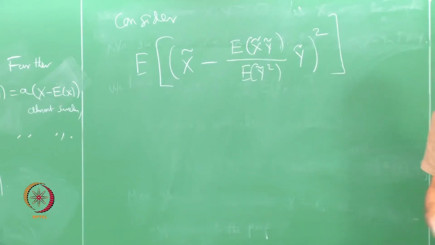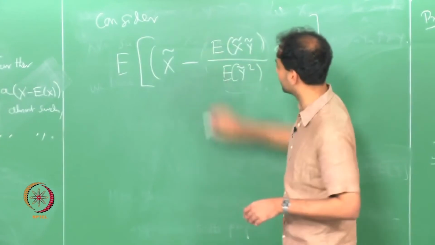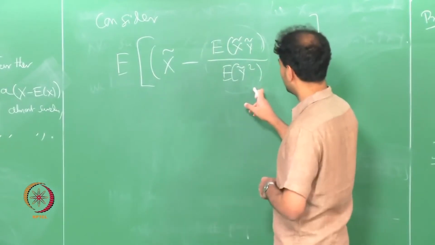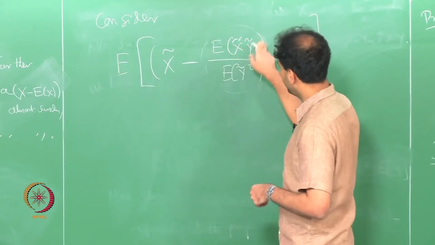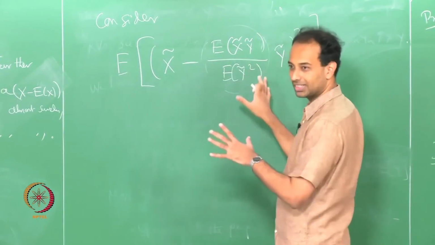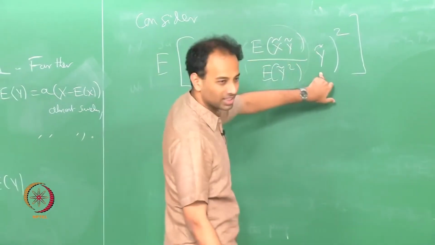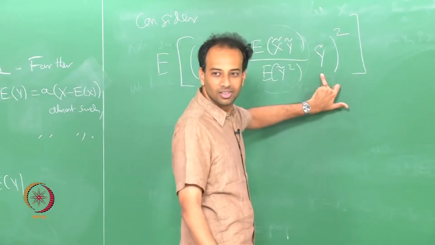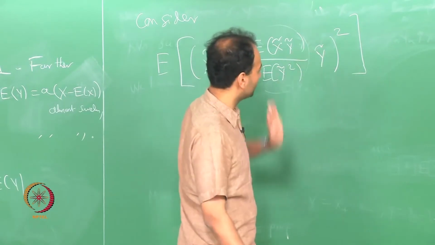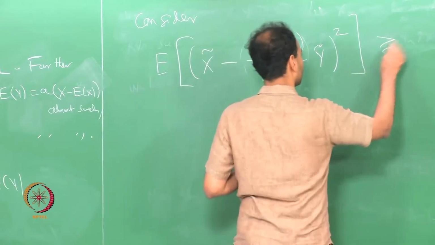This whole thing is actually just a constant, in fact it is the covariance over sigma y squared. So, I am essentially considering x tilde minus some constant times y tilde, and I am considering the expectation of the square of that. Now, this is certainly non negative.